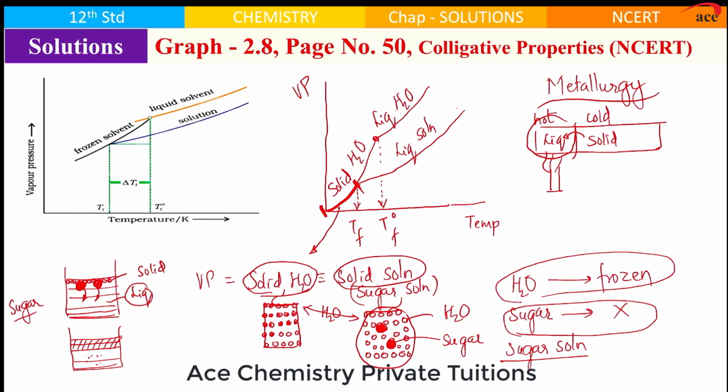Because sugar particles will be inside, the outside surface for solid ice and the outside surface for solid sugar solution will be made up of only water. Therefore, their vapors will be of the same kind and therefore, their vapor pressure will be the same. That was our discussion connected to freezing point.